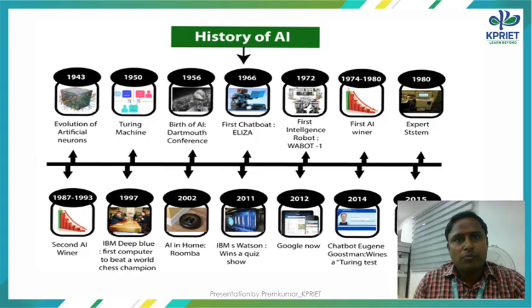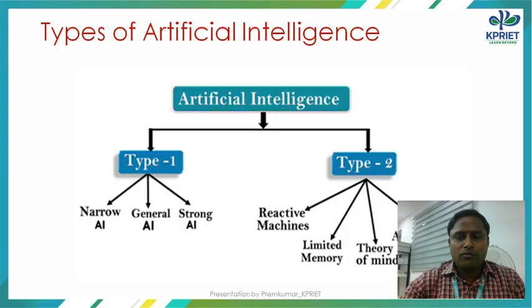After that, knowledge-based systems came into the picture in the late 1990s. Researchers developed knowledge-based systems, which were programs that used a database of knowledge to solve complex problems. After that, deep learning came into the picture recently. Advances in deep learning algorithms and computational power led to breakthroughs in natural language processing, computer vision, and other areas of research. Next, we are going to see about the types of artificial intelligence.